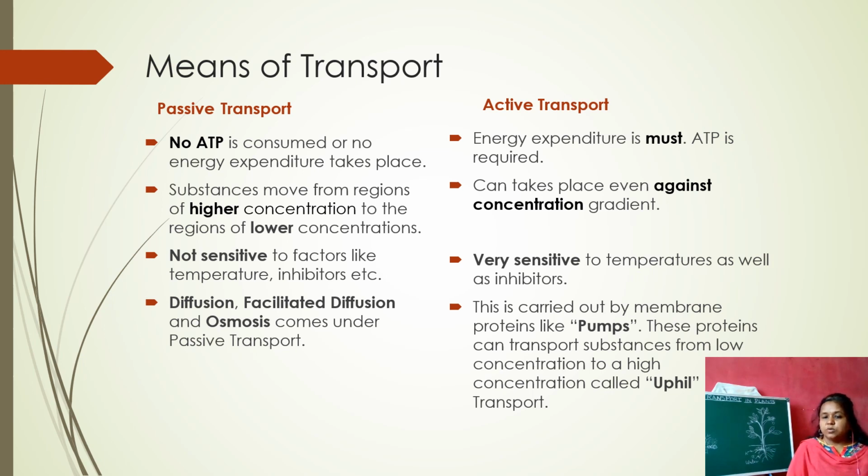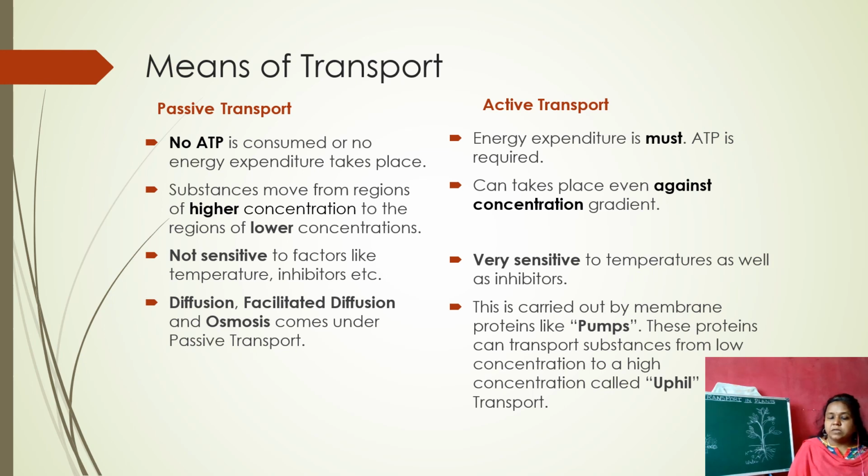Again, you see here that there are two types of transport. Passive transport does not require ATP, but in active transport energy is a must, that is ATP is required. In passive transport, the substances move from the region of higher concentration to the region of lower concentration, and active transport can take place even against the concentration gradient, that is even if it is higher concentration also it can move. Passive transport is not sensitive to temperatures or inhibitors, but active transport is very sensitive to the temperature as well as the inhibitors.